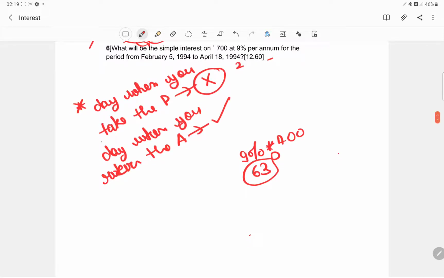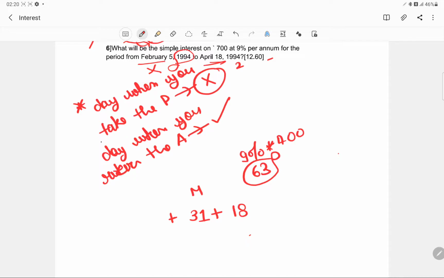Now see, for March we had 31 days. For April we had 18 days, because you have to count the day when you were actually returning it. For February it is always very important, because sometimes they will give you a leap year. So you have to see whether it was 29 days or 28 days, and you don't have to count February 5.